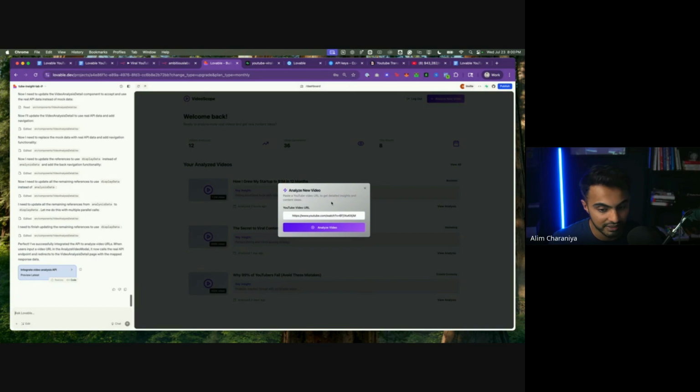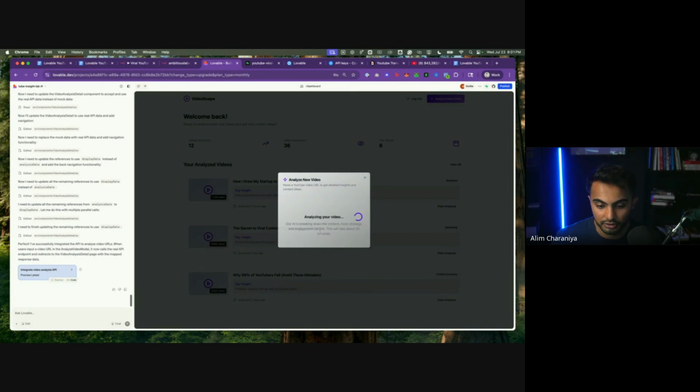Cool. So it does look like this is done. Stick with me, and we'll give this a shot. So I'm going to hit go here, and let's see if the API actually gets hit. It does look like it's taking some time. I'm not sure if that's artificial. So if the API successfully returns 200, it should redirect me to the next screen here. And that screen should map the response of the API to the page. All right. Let's see where we land.